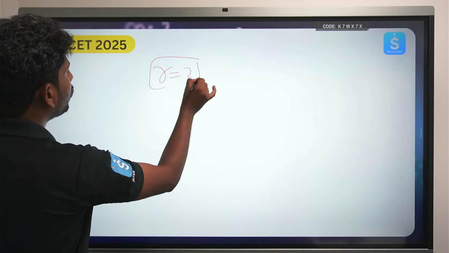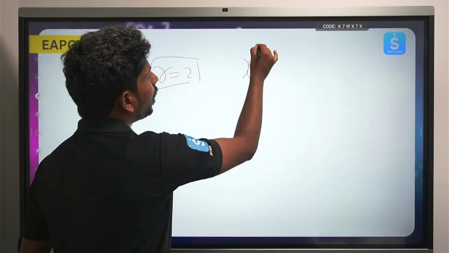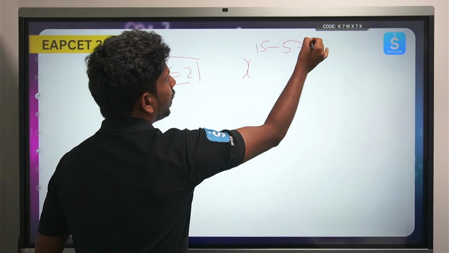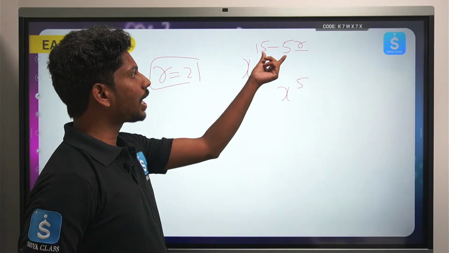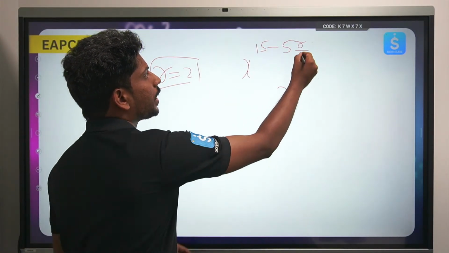I hope meeku ardhamai untundi. ela ikkada emanadu, x to the power we have 15 minus 5r. He is asking the coefficient of x to the power 5. For what value of r I will be getting x to the power 5 is when r is equals to 2.